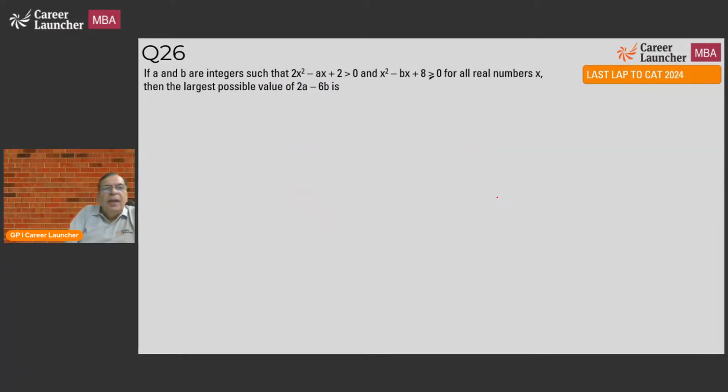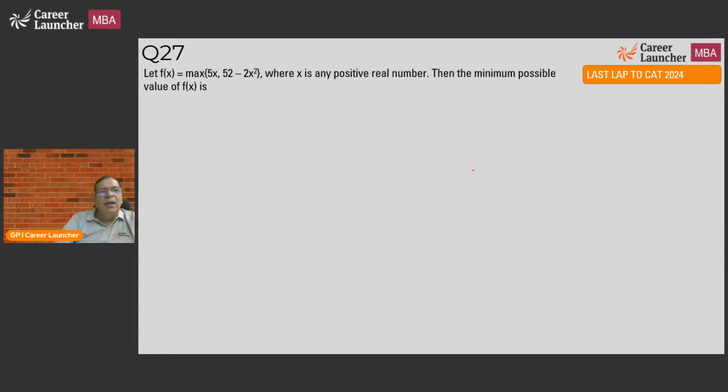If a and b are integers such that 2x square minus ax minus 2 is greater than or equal to 0 and x square minus bx plus 8 is greater than or equal to 0 for all real numbers x, then the largest possible number. No idea? Leave. I am not interested in thinking. If a question wants me to think a lot, I am not interested. If I have a broad idea and with a little bit of thinking I can get the answer, I'll look at it in round two.